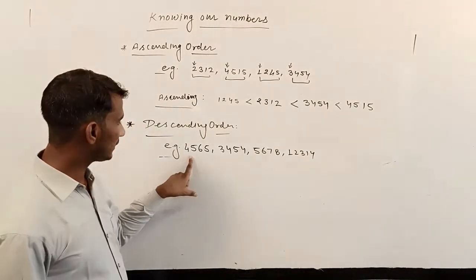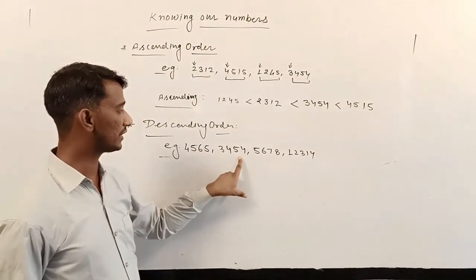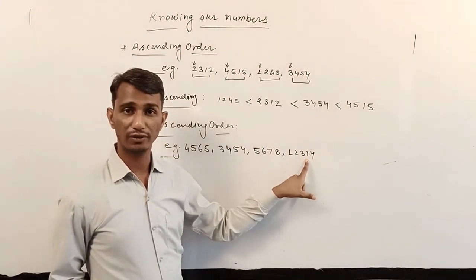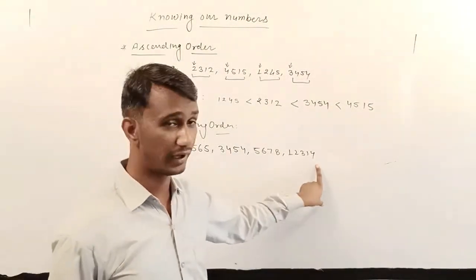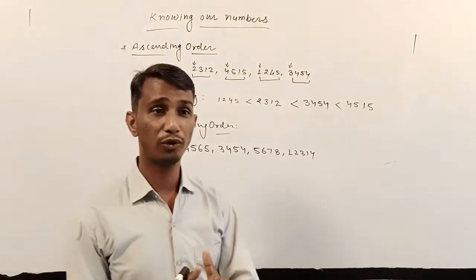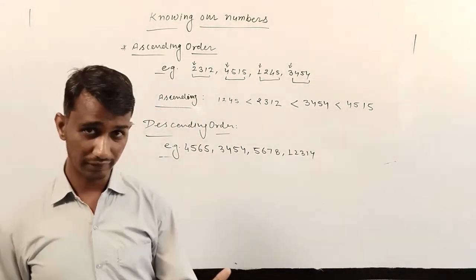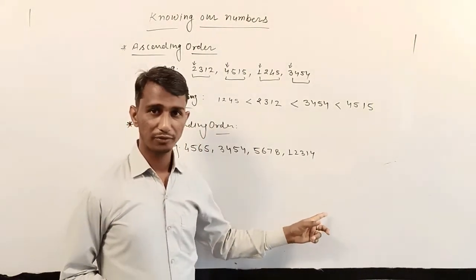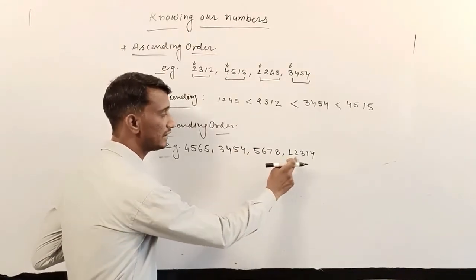Check this. This number has 4 digits: 1, 2, 3, 4. This number also has 4 digits. This number also has 4 digits, and this number does not have 4 digits. This number has 5 digits. How many digits are there? 5. So what does the comparison say? If any number has more digits, then this is the greatest number. Because by comparison we get here 4,000, 3,000, 5,000, but here is 12,000.